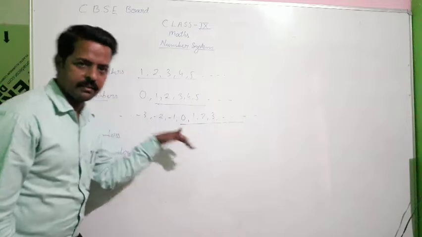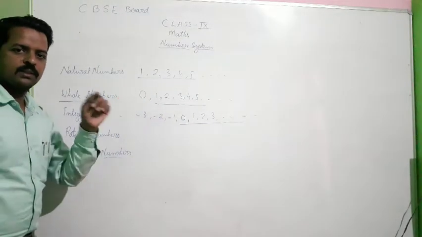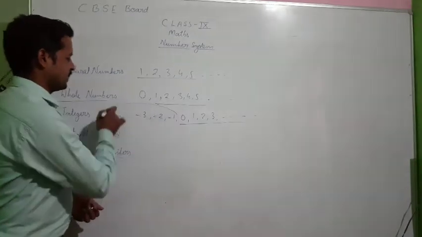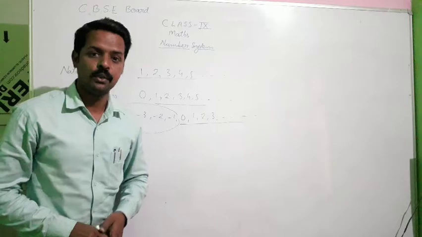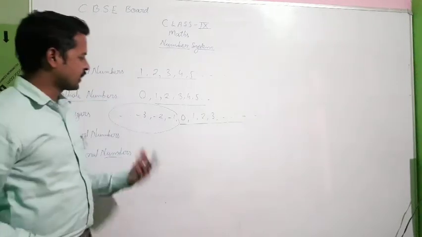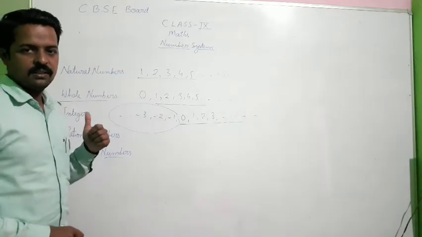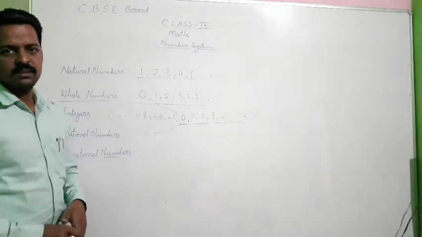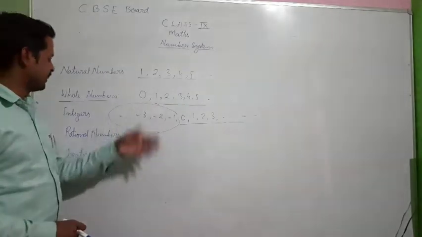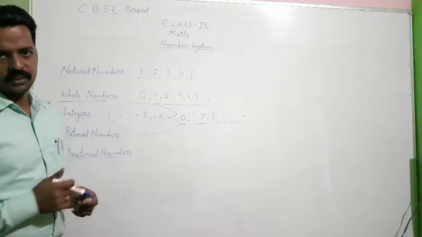Now if I ask the reverse, every integer is a whole number, you'll find that these negative numbers are not present in whole numbers, therefore our answer will be False. अगर मैं पूछता हूं क्या हर इंटीजर जो है वो होल नंबर है, सो आप देखेंगे कि नेगेटिव नंबर्स जो है वो होल नंबर्स में प्रेजेंट नहीं है. That's why हम क्या कहेंगे कि every integer is not a whole number. I hope this concept is clear to you.